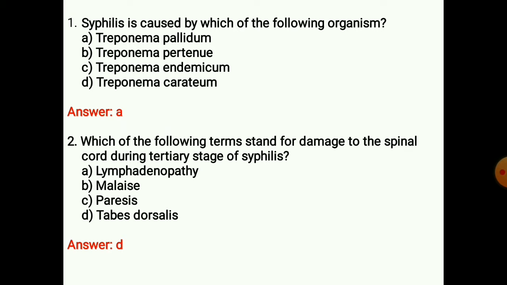Next question: which of the following terms stands for damage to the spinal cord during the tertiary stage of syphilis? Answer is D. Tabes dorsalis results from damage to the spinal cord. The patient becomes uncoordinated, with loss of reflexes, uncontrollable urination, loss of perception and sensation, blindness and loss of hearing.